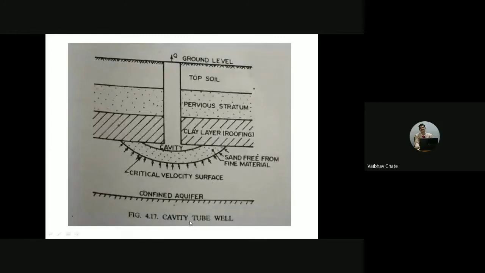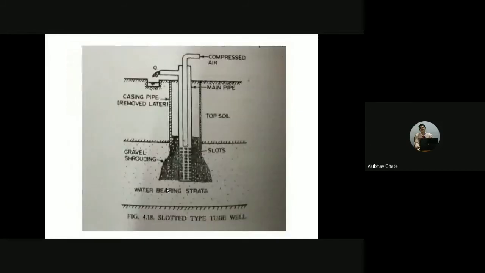The second one is called cavity tube well. I'll come to them one by one. First, I would like to show you the sketches, because if you can visualize how the strainer tube well, cavity tube well, and slotted type tube well look, you can give a better explanation.